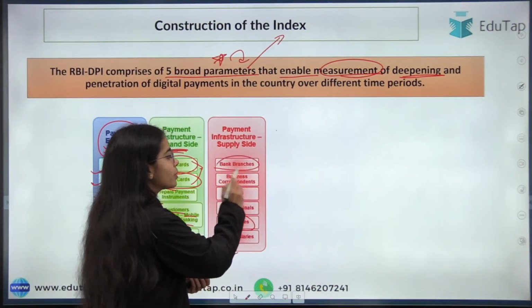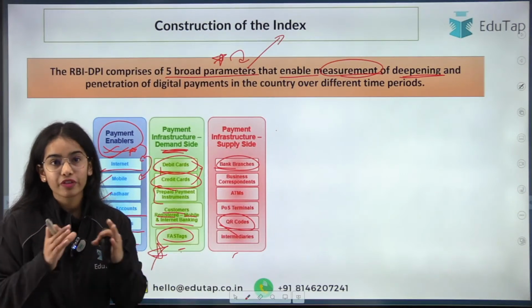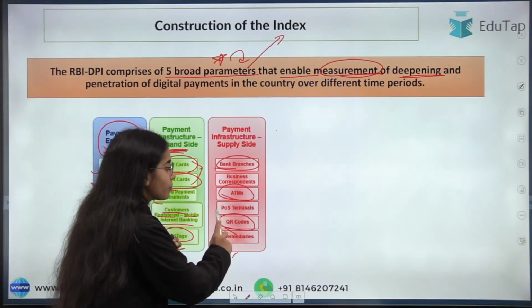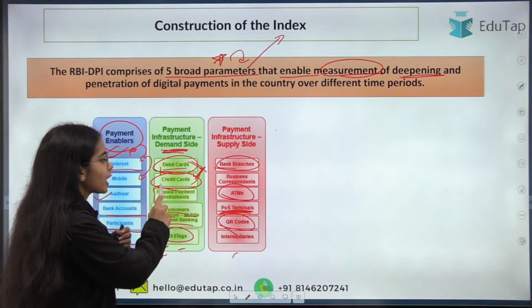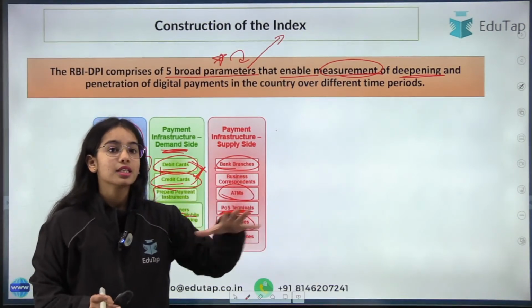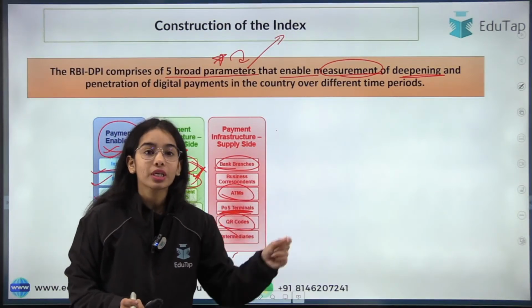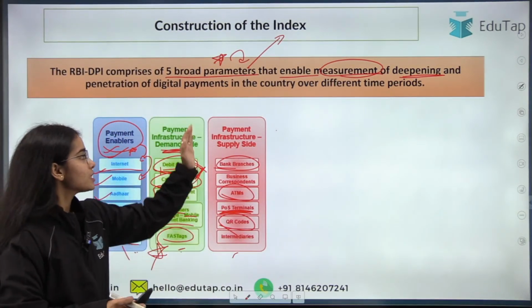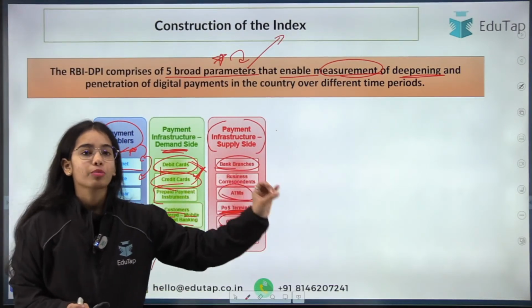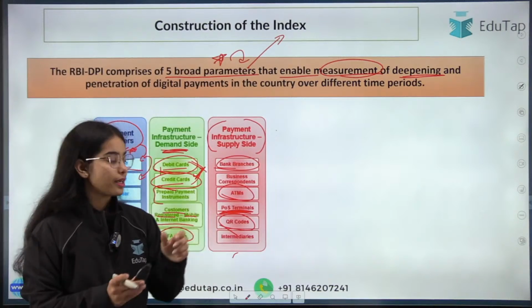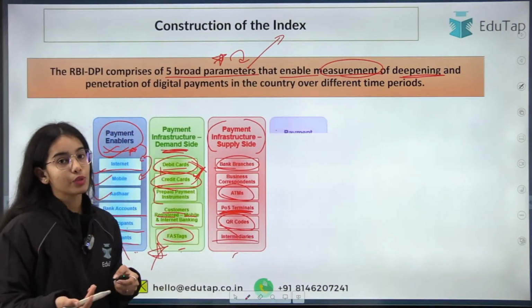So the banks require bank branches to provide the different services. The ATMs are required, the POS terminals are required, because of how you are going to make the payments through the debit card or credit card. On the other side, the supply side, the merchants should have the POS machines. So the payment infrastructure is also required on the supply side, from the merchant side and the bank side. Okay, then the intermediaries are also required.